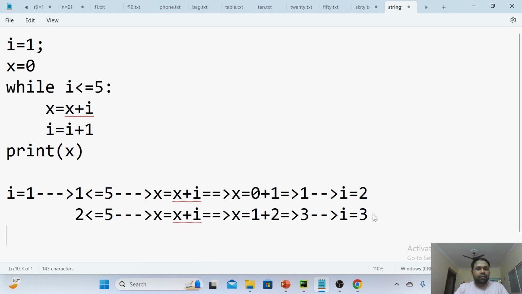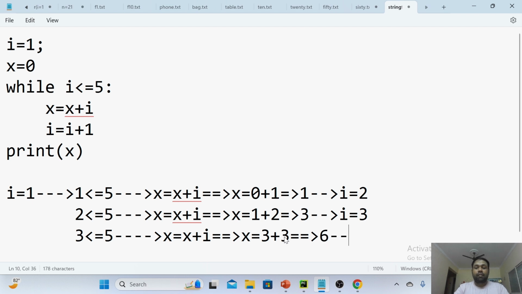Okay. Again, after i becomes 3, you are going to check the condition: 3 less than or equal to 5. You know that obviously the condition is true. Again, x equals x plus i. So x equals, what is the old x value? 3 plus what is the current i value? 3. 3 plus 3. What is the x value you got? 6. After that, i value is becoming 4.